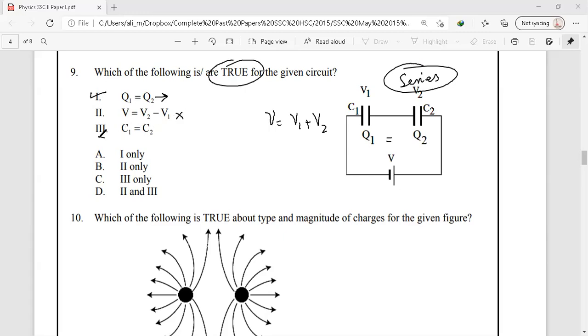In the third condition, C1 is equal to C2. It is not necessary that two capacitors connected in series must be equal. They can be equal or they can be unequal. There is no particular characteristic of series combination for this, so this statement is also false. So the true statement is only 1, and for question number 9 the correct option is only 1.